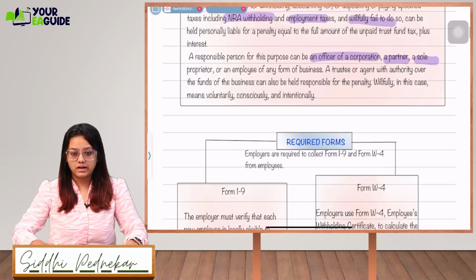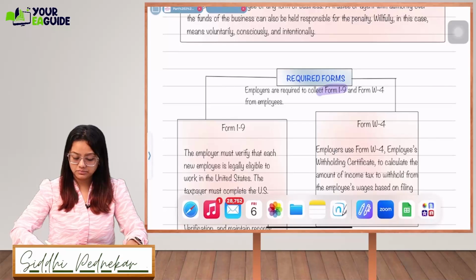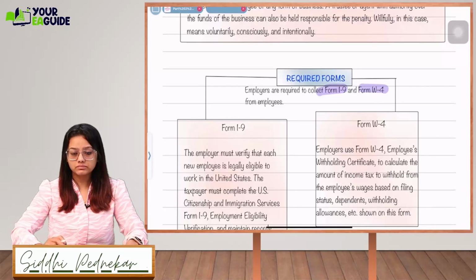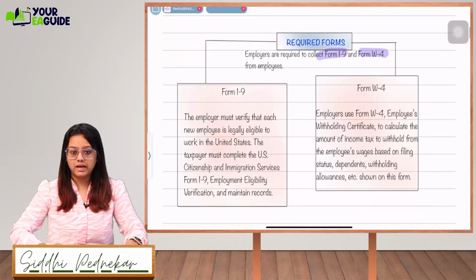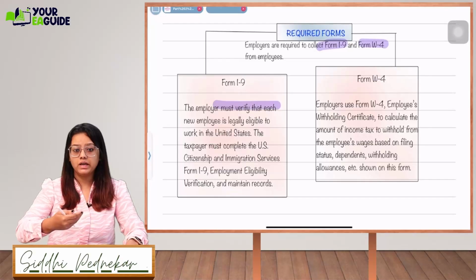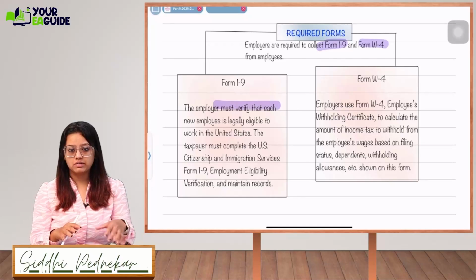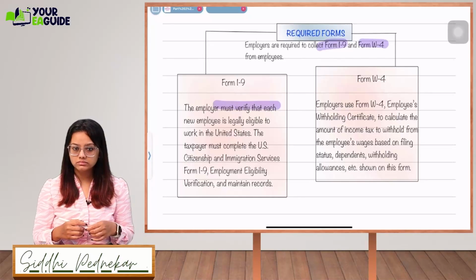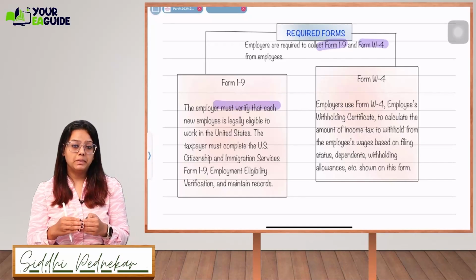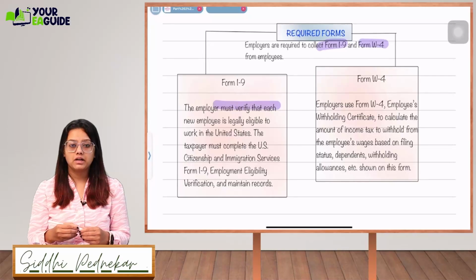Okay, got it, guys? So willfully in this case means voluntarily, consciously, and intentionally, if they are not reporting it to the IRS. What are the required forms? Employers are required to collect Form I-9 and Form W-4. Okay, Form I-9 will be collected where an employer is going to verify that each new employee hired at that organization is legally eligible to work in the US. For those employees, they will collect Form I-9. The taxpayer must complete the US Citizenship and Immigration Services Form I-9, that is Employment Eligibility Verification.